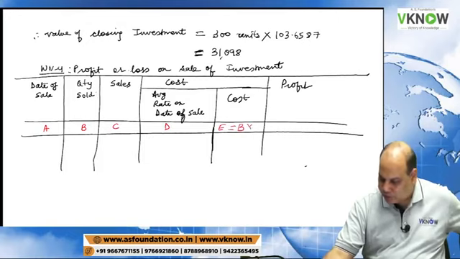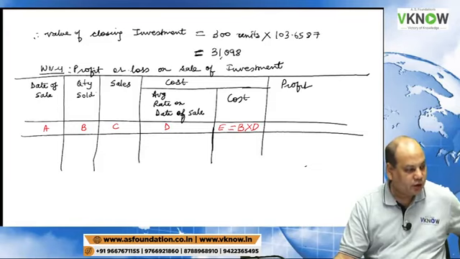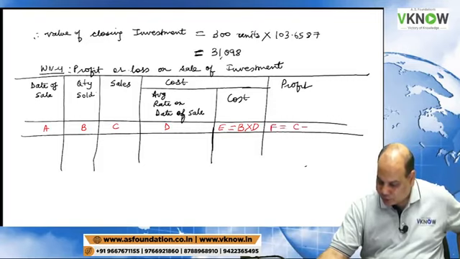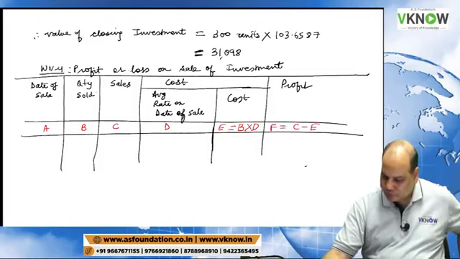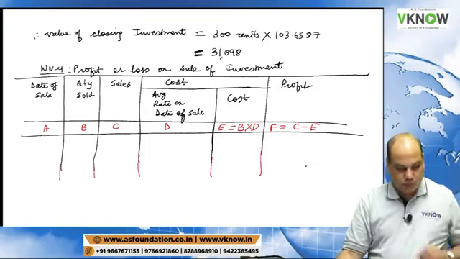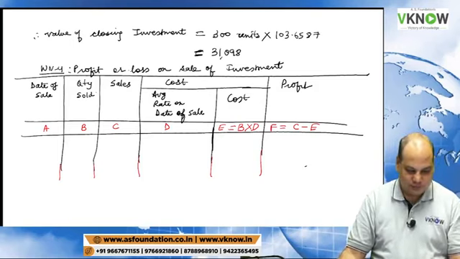Column number E will be B into D, quantity into rate. And profit will be equal to column number F, C minus E.